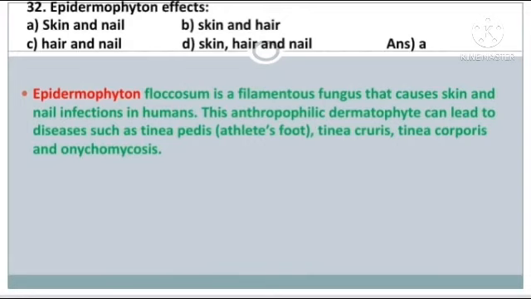Question number 32. Epidermophyton affects: skin and nail, skin and hair, hair and nail, or skin, hair and nail. The answer is option A. Epidermophyton floccosum is a filamentous fungus that causes skin and nail infections in humans. This anthropophilic dermatophyte can lead to diseases such as Tinea pedis, that is athlete's foot, Tinea cruris, Tinea corporis, etc.